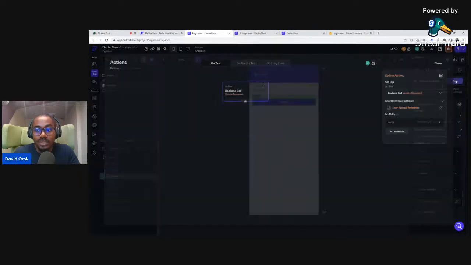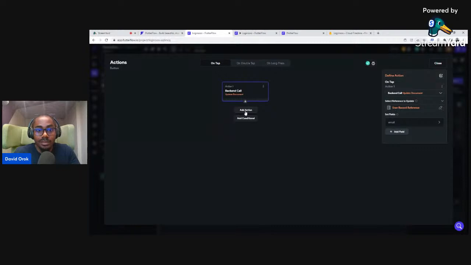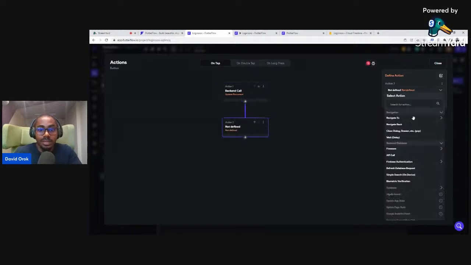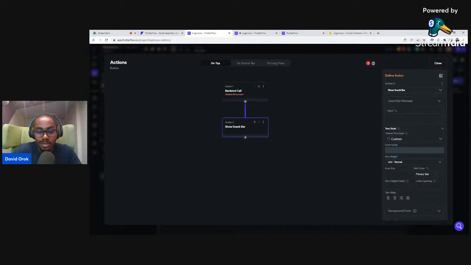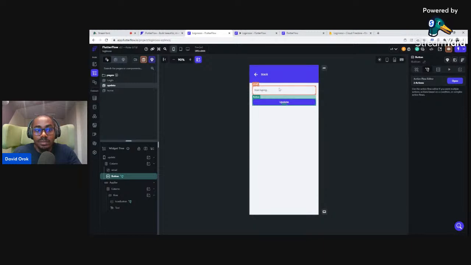So we can decide to add a snack bar. Yeah, so let's add a snack bar. I like to see a snack bar, even when things are not going fine. Let's say updated. Who doesn't like a snack? Okay, so this is it. And so we have implemented updates now. All right. In subsequent classes, I will show you how to do complex update scenarios.